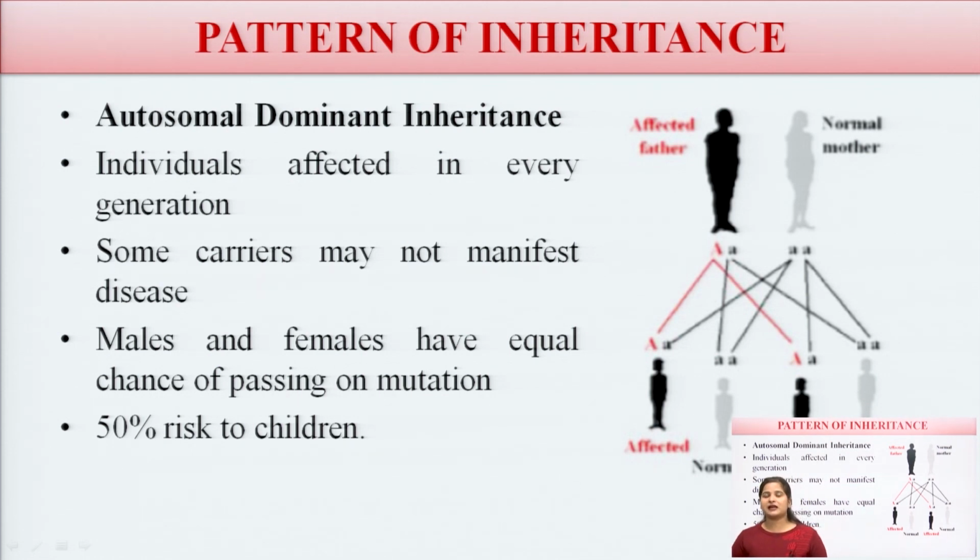Males and females have equal chances of the mutation, with a 50% risk to the child, which means it is 50-50, as both have equal chances of passing on the mutant gene. Okay. So this is about autosomal dominant inheritance.